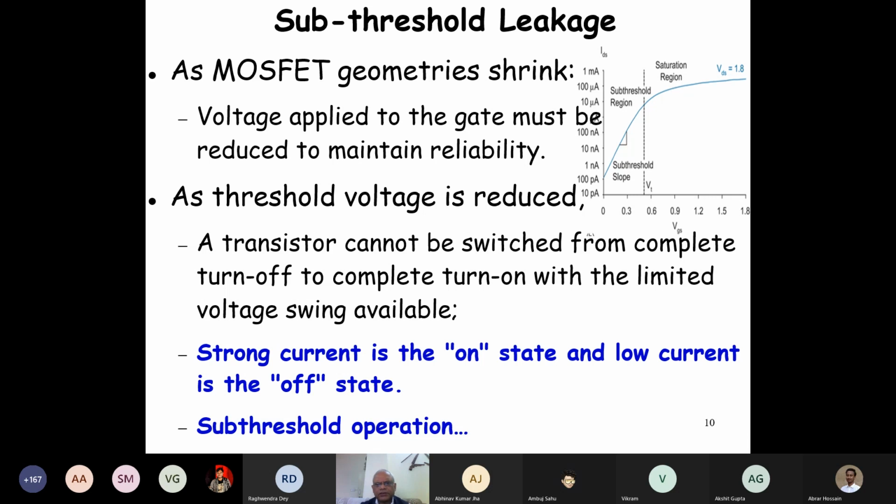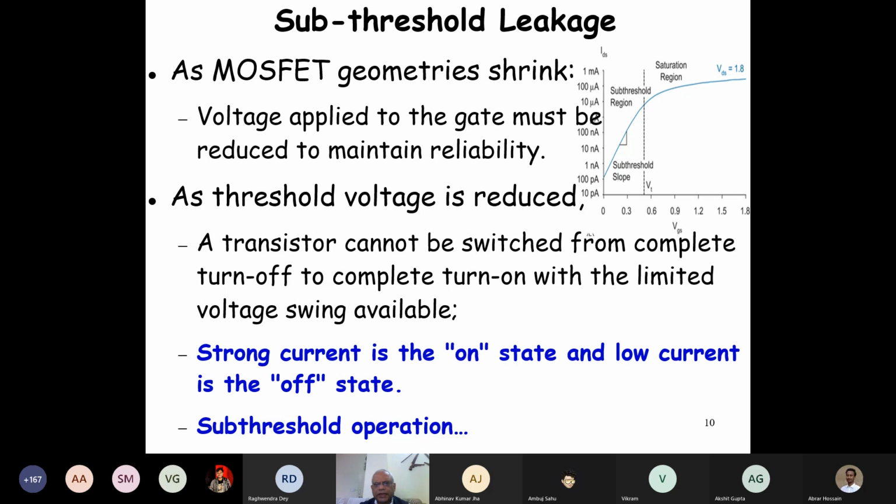The transistor that you studied in your digital electronics course, we said that there are two states of the transistor, on and off. Just see here this transistor at 1.8 volt, it is on, high current, 100 microampere.